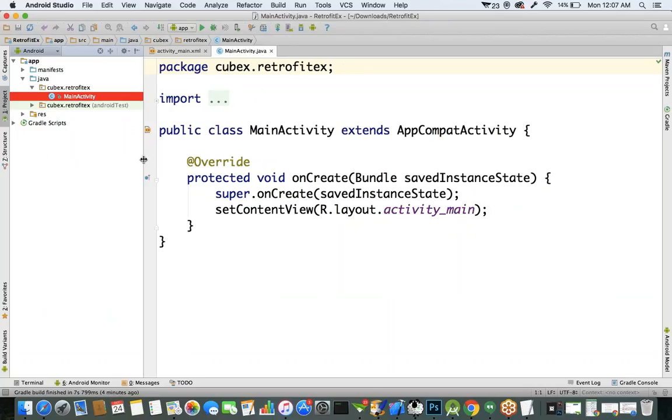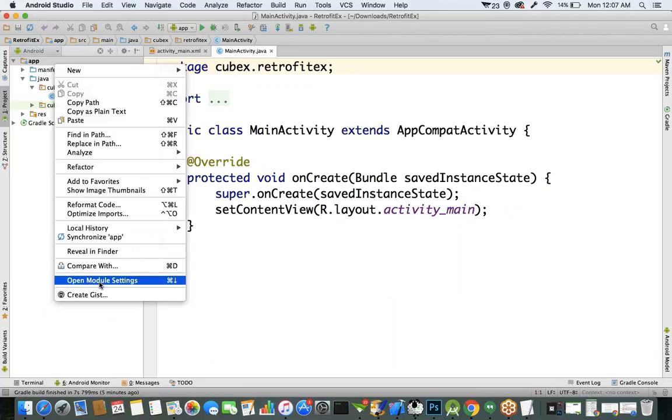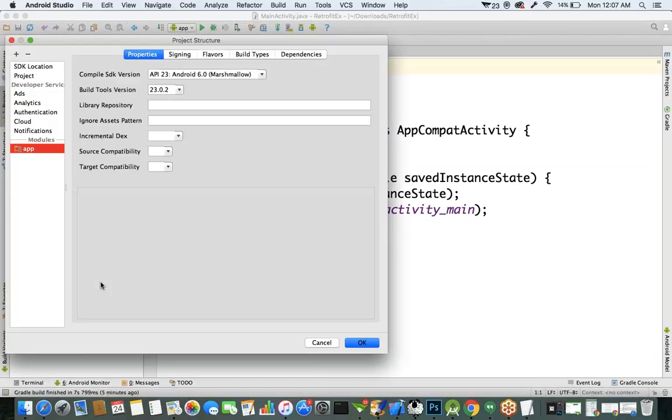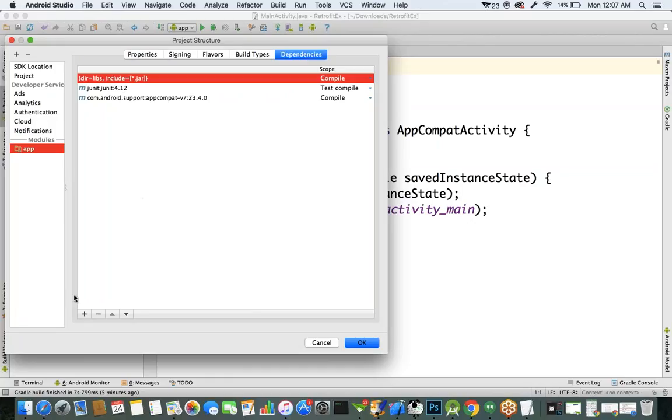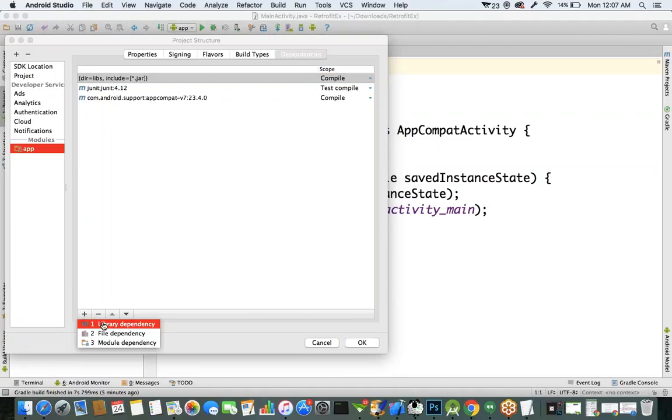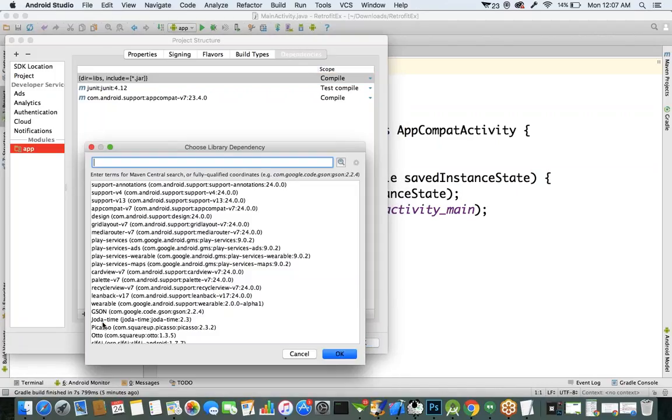Now let's add all the supporting library files. For working with Retrofit and JSON, what supporting classes are required? Let's add all the supporting libraries. First, select App, then open module settings. In module settings, you can find the option called Dependencies. Select library dependency, and in this library dependency, just type retrofit here, because by default maybe you will not get retrofit.